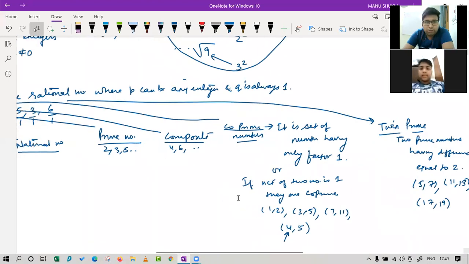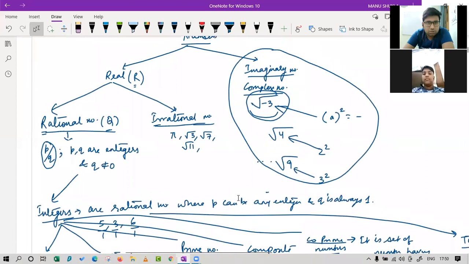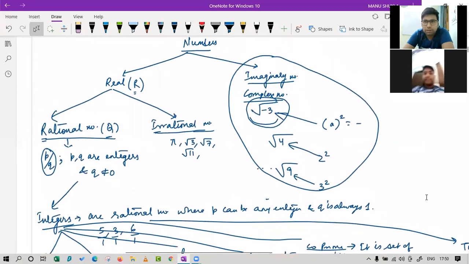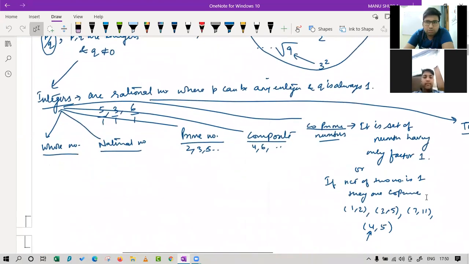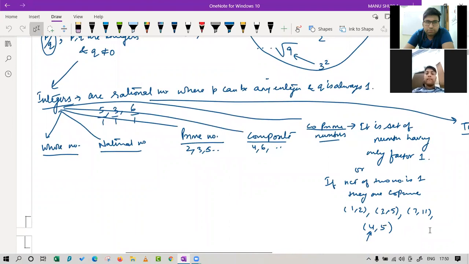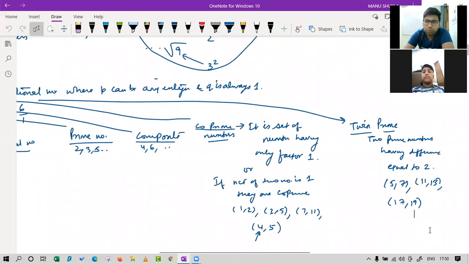Now, if you can take a screenshot of all this, huh? Yes, from here, take a screenshot of the first part. Okay. You're using a laptop or a mobile phone? Mobile. Okay, it would be better if you use a laptop, because the screen will be larger. Okay, is it done? I've taken the screenshot. Okay, now take the screenshot of this part. Is it done? Yes. Okay, take this also, twin prime part.